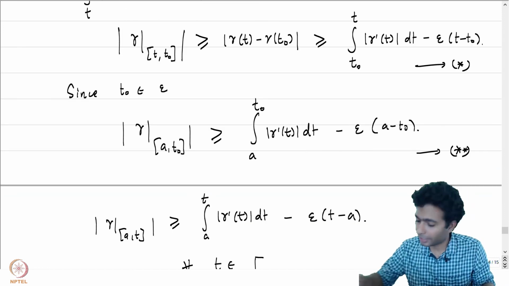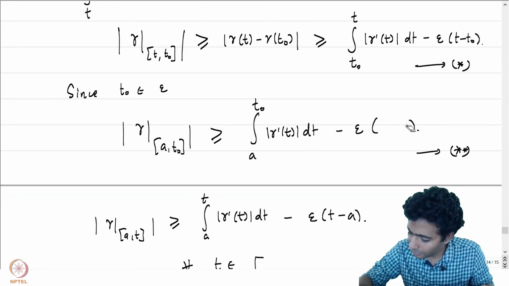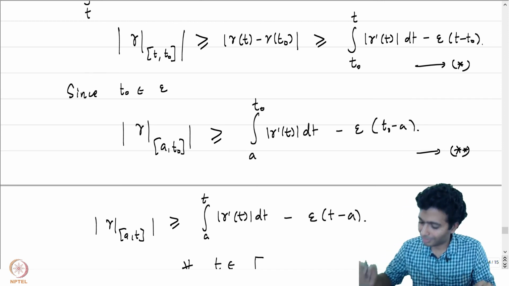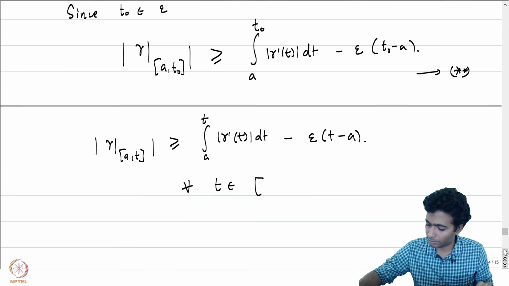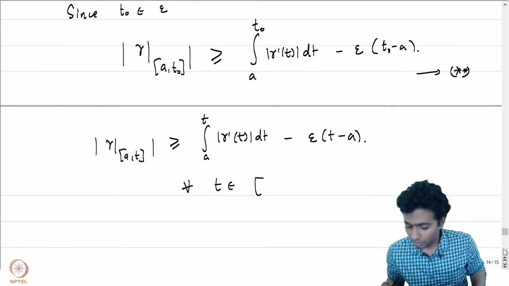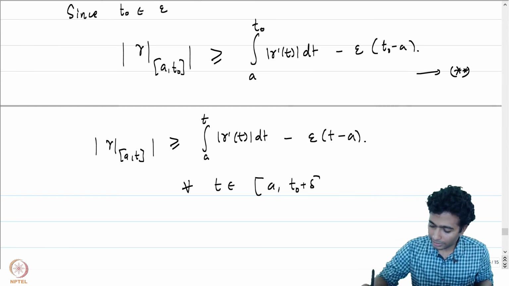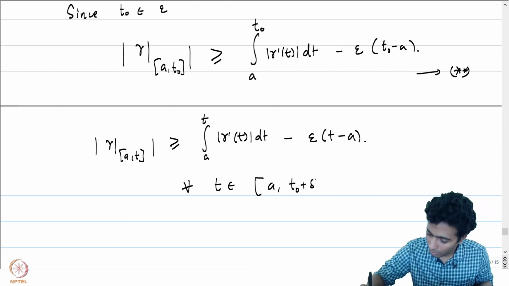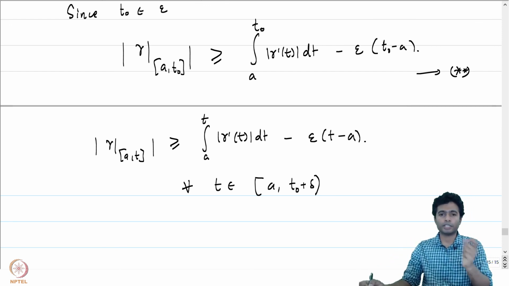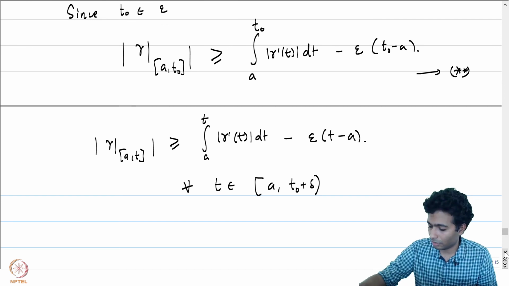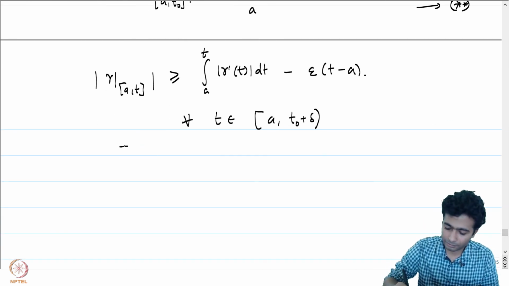Yeah, I made a small mistake here. It's not A minus T naught, it is T naught minus A. Yeah, now it makes sense. This is going to be T minus A, right? So this is for all T in A to T naught plus delta. This means that T naught is an interior point. Therefore, E epsilon is open.